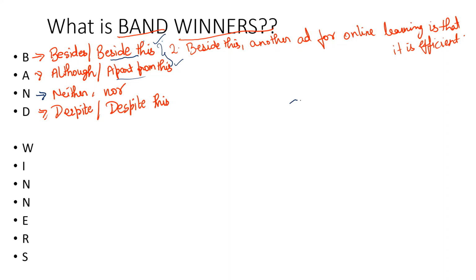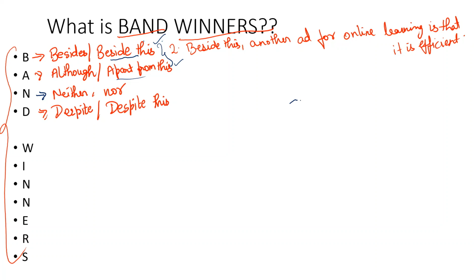So when you are starting second body paragraph of advantage, disadvantage, or discuss or something like that, where you have to compare two views, compare two arguments, you can start your body paragraph 2 with this instead of saying on the other hand, on the flip side, on the contrary, the same usual ones, showing the repetition and nothing new. You can show the examiner that you can think out of the box. Already I'm teaching you how you can think out of the box by using these band winners.